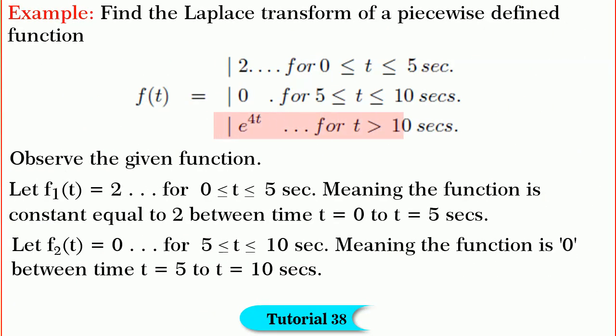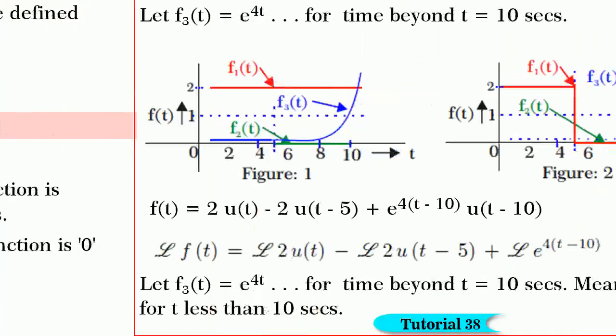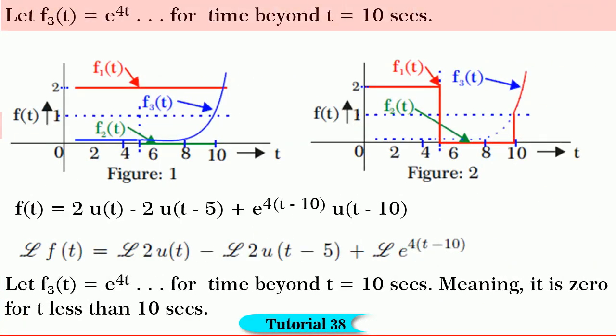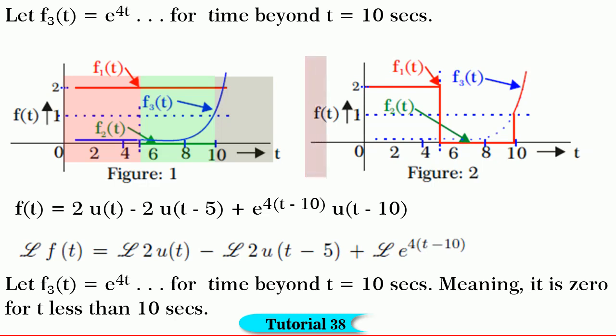Finally, let f3 of t is equal to e to the power of 4t after t is equal to 10 seconds. This function f3 of t is shown in figure 1. Considering the functions present between the specified subintervals, the function plotted is shown in figure 2. How we got that?